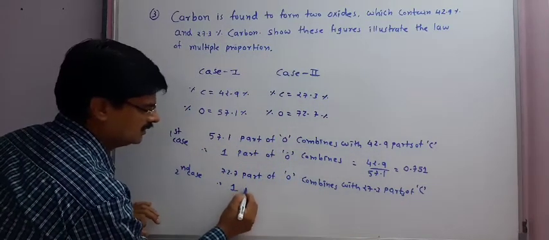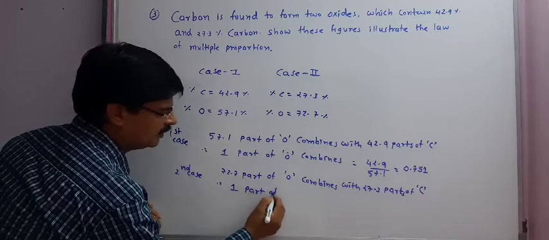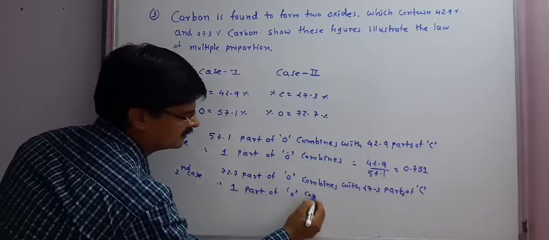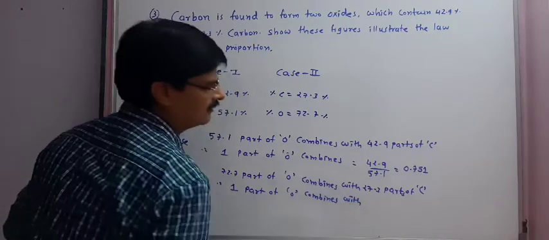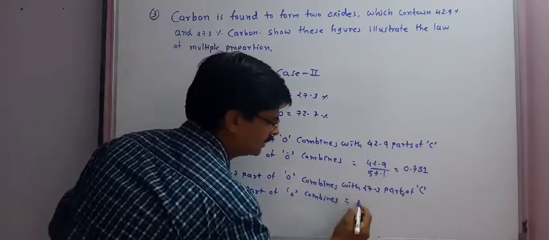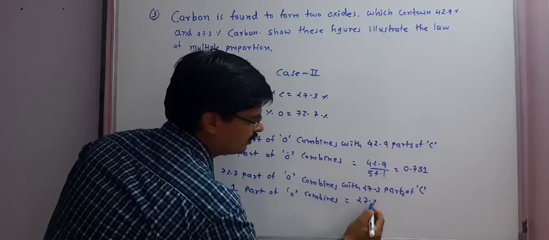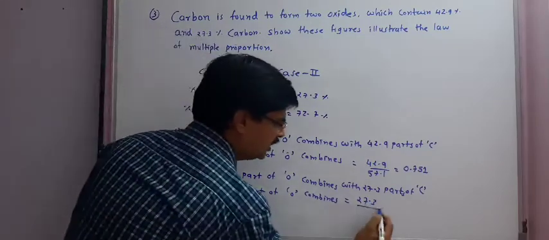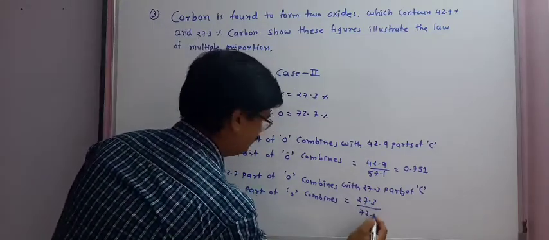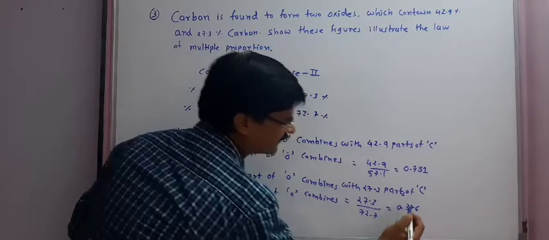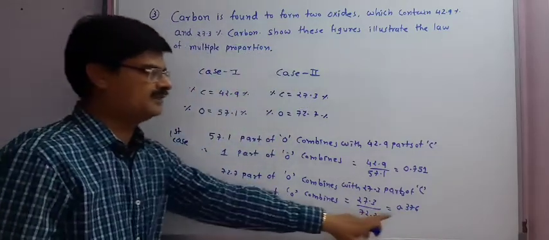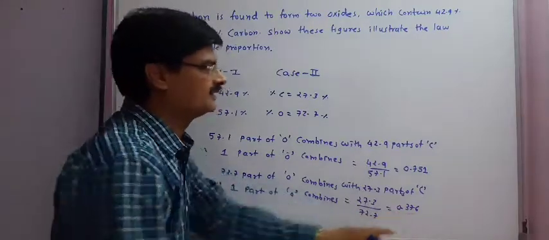Therefore, 1 part of oxygen combines with 27.3 into 1 divided by 72.7, which is equal to 0.376 on simplification.